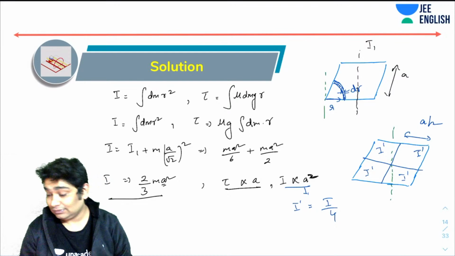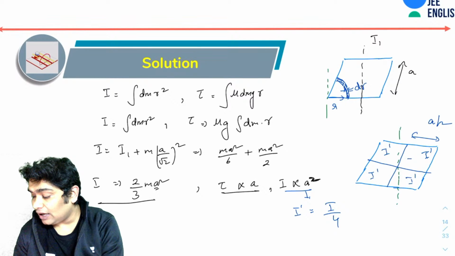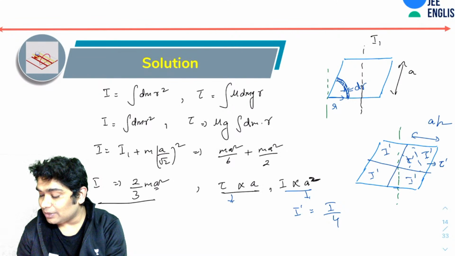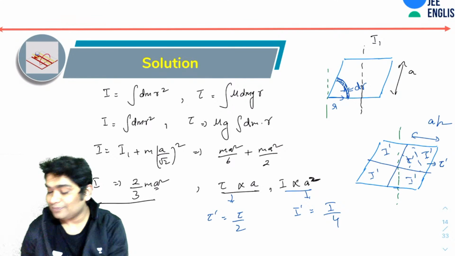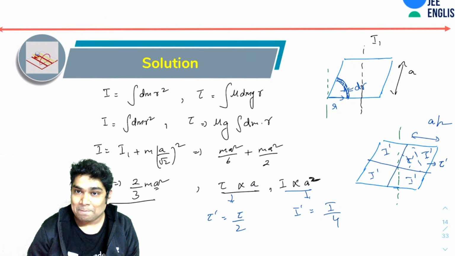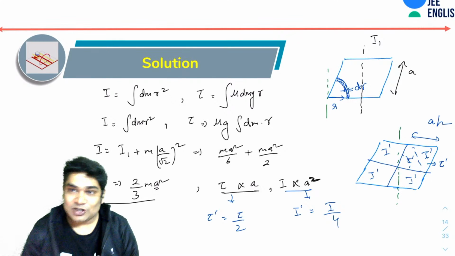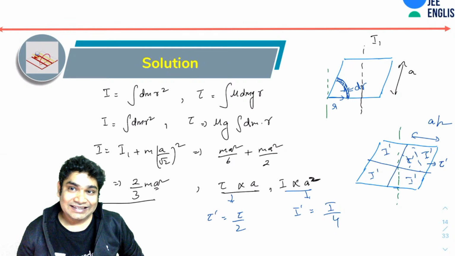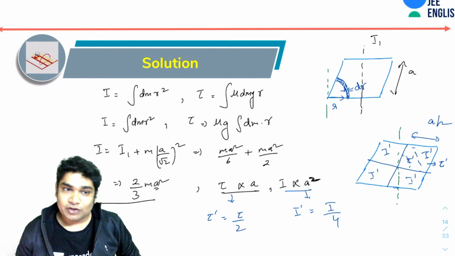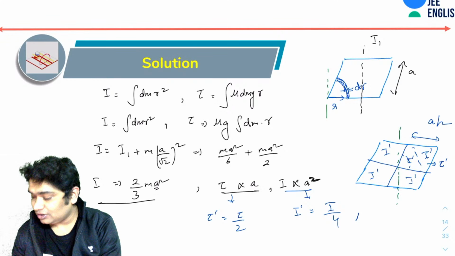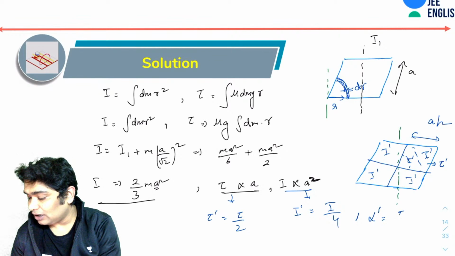Agreed. And if tau dash is the torque experienced by this part, then because of this dimensional analysis, tau dash would be equal to tau by 2, because the sides have become half and tau was directly proportional to the side of the square plate. So that is all my idea is going to be. For this entire thing, the net torque would be 4 tau dash and the net moment of inertia would be 4 I dash. So I can say for this plate, alpha dash would have been equal to tau dash over I dash.